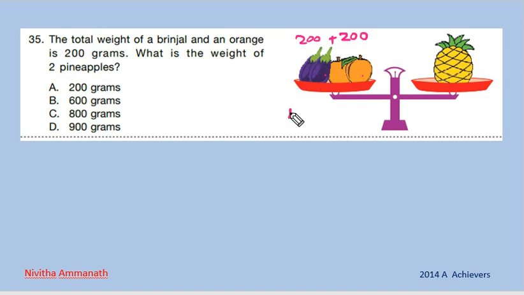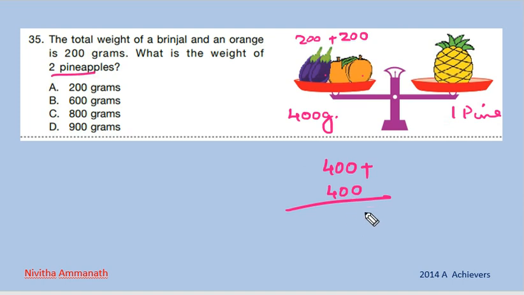So 200 plus 200, that is 400. So 400 gram equal to 1 pineapple. So what is the weight of 2 pineapples? 400 plus 400, that is 2 times 400, 4 plus 4, 8, 800 gram. So C is the correct option.